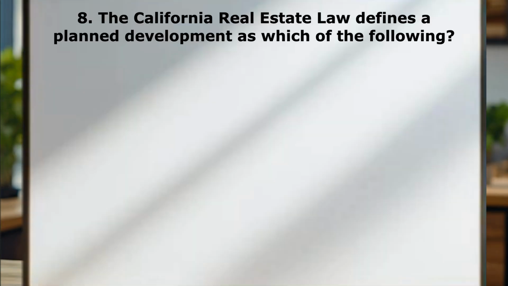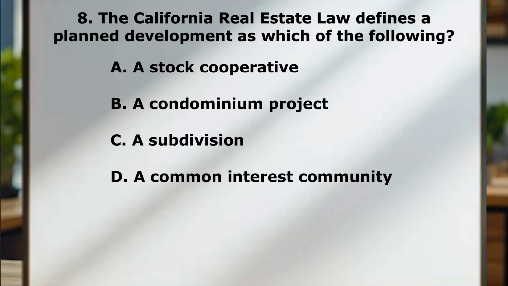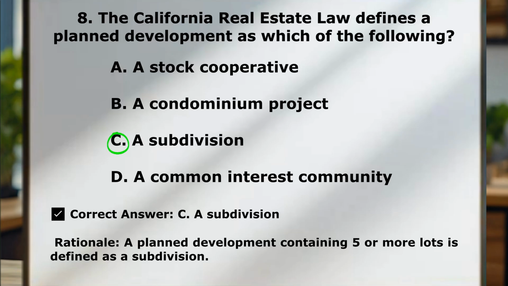Question number 8. The California real estate law defines a planned development as which of the following? A, a stock cooperative. B, a condominium project. C, a subdivision. D, a common interest community. Correct answer here is C, a subdivision. A planned development containing 5 or more lots is defined as a subdivision.